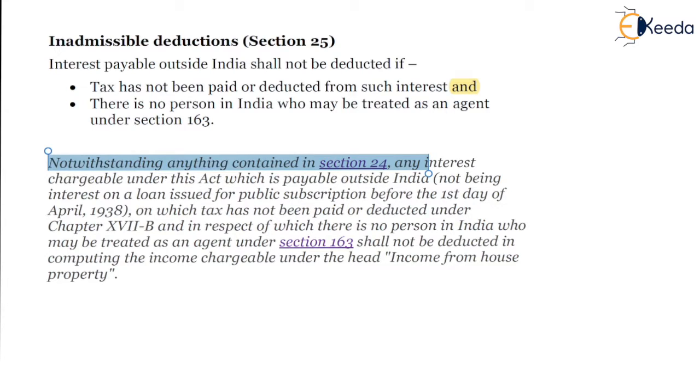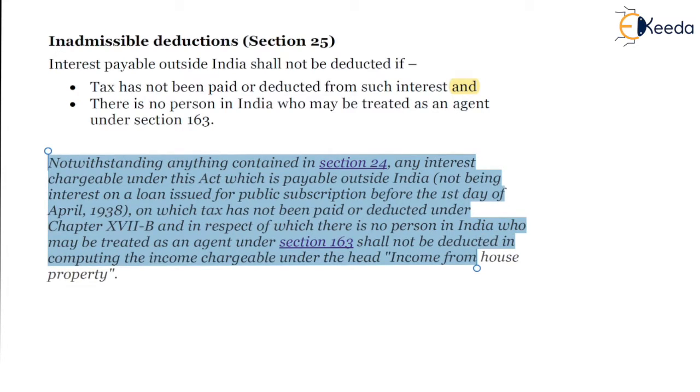Notwithstanding anything contained in section 24, any interest chargeable under this act which is payable outside India, not being interest on a loan issued for public subscription before the first day of April 1938, on which tax has not been paid or deducted under chapter 17B, which is TDS, and in respect of which there is no person in India who may be treated as an agent under section 163, shall not be deducted. The interest shall not be deducted in computing the income chargeable under the head income from house property.